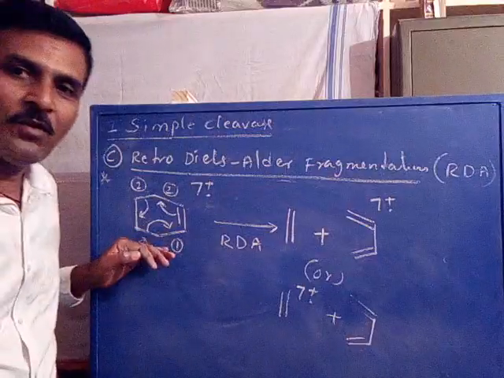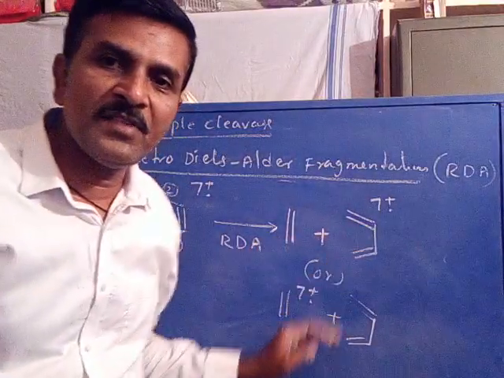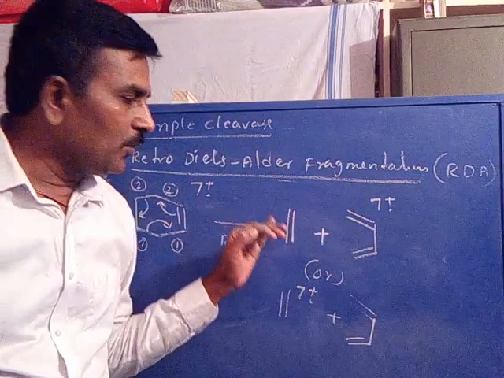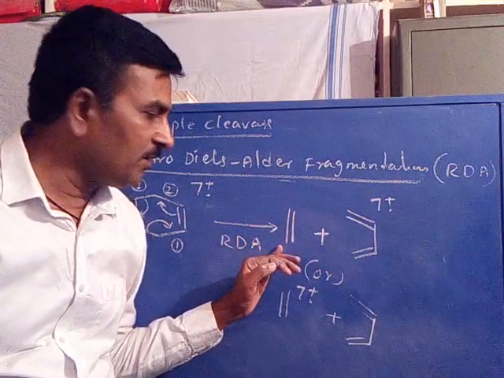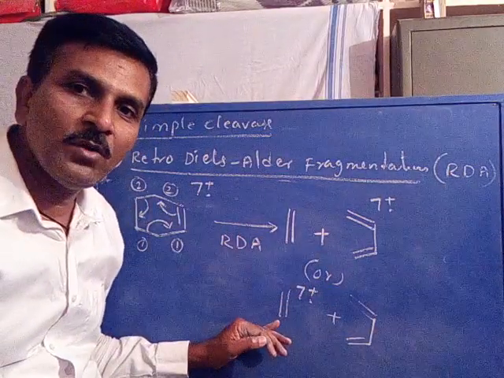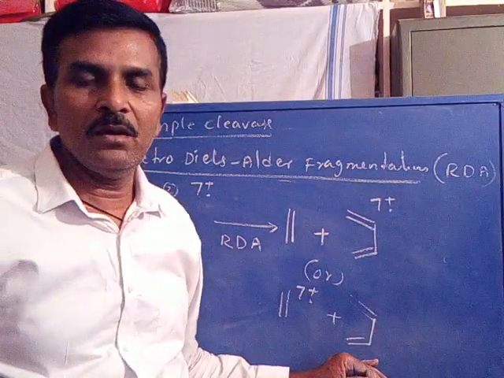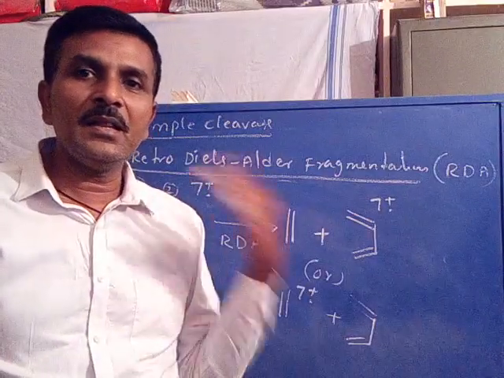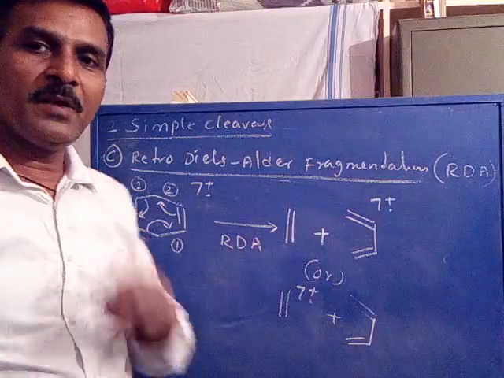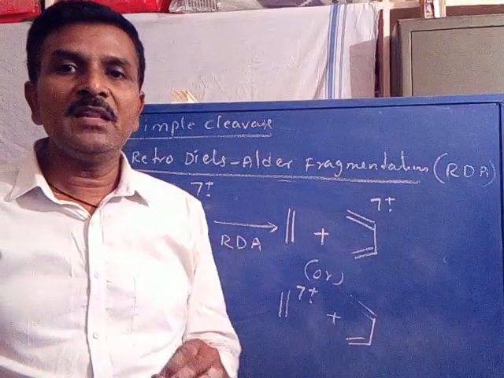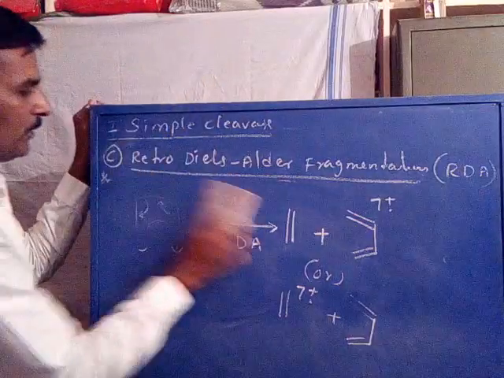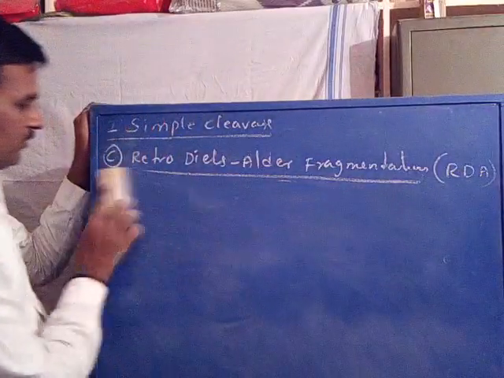So cyclic olefins are cleaved to get open chain systems, one as an ion radical, the other as a neutral. Here the first may be neutral and the second the ion radical, or the first the ion radical and the second neutral. Whatever it may be, one is an ion radical and the other must be neutral. This is called retro-Diels-Alder fragmentation, a characteristic fragmentation of cyclic olefins. Now let us take a few more examples.